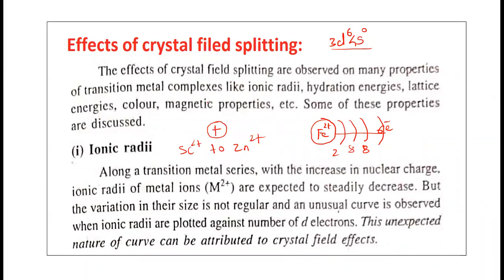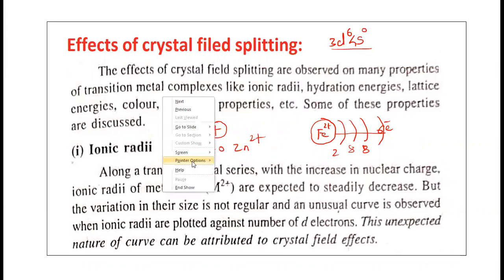Let us show this on another screen. How there is a decrease in the ionic radii from scandium 2+ to zinc 2+. In case of scandium, the number of electrons in the d orbital is only one, a d1 configuration, and here a d10 configuration. So the ionic radii are steadily decreasing.